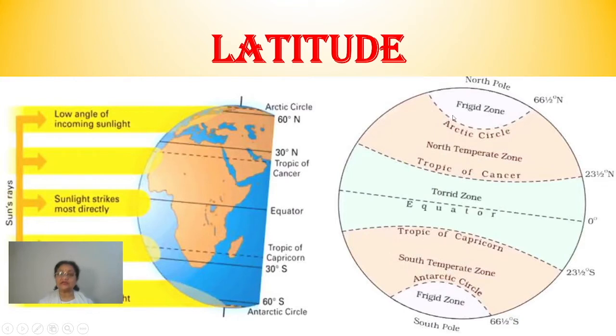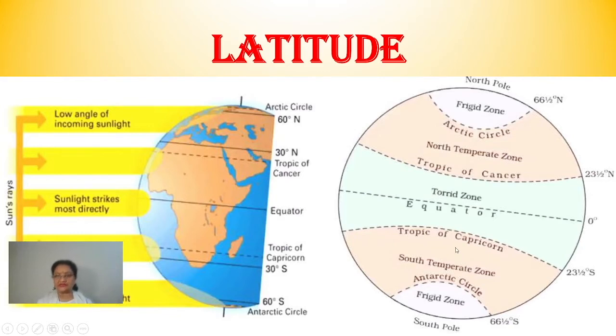Next one is Arctic Circle. In the northern hemisphere, Arctic Circle at 66.5 degrees north. Okay, same way in the southern hemisphere, it is Antarctic Circle, again 66.5 degrees south, right? And extreme north, that is at 90 degree north, it is North Pole, and same way in south at 90 degrees south, it is South Pole. Clear? Now, why I have mentioned all these important latitudes?